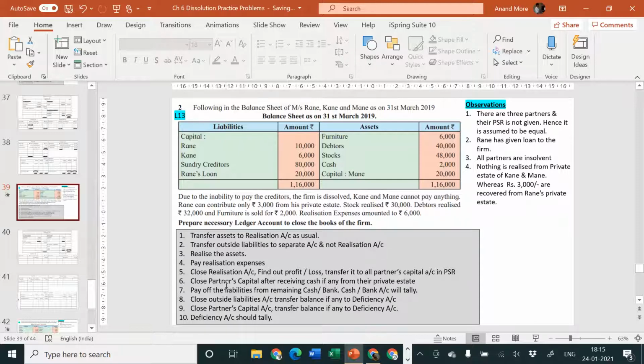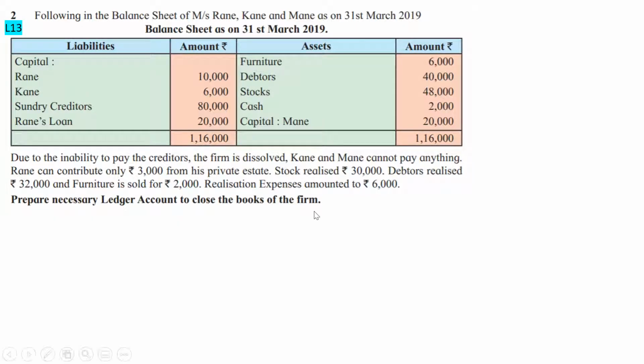Next one, close partners' capital account after receiving cash, if any, from their private estate. Check it out. Due to inability to pay the creditors, the firm dissolved and Kane and Mane cannot pay anything. Rane can contribute only rupees 3,000 from his private estate.